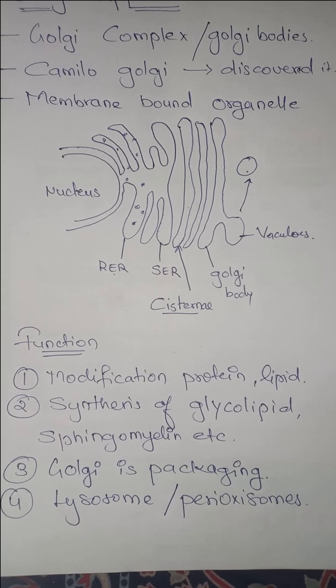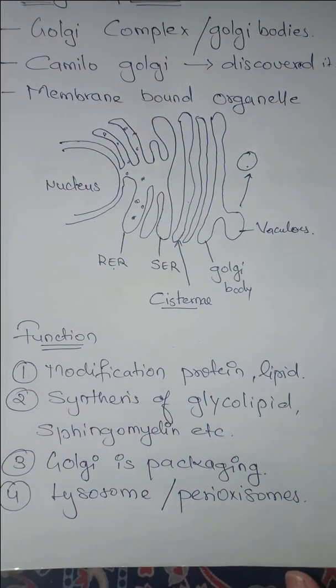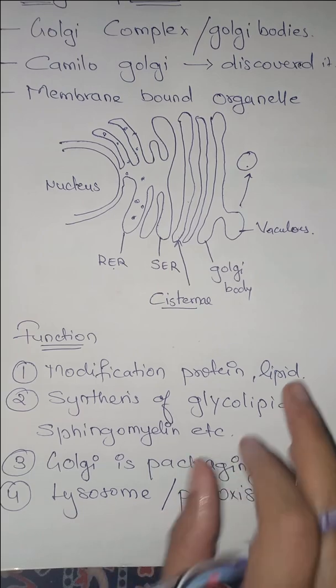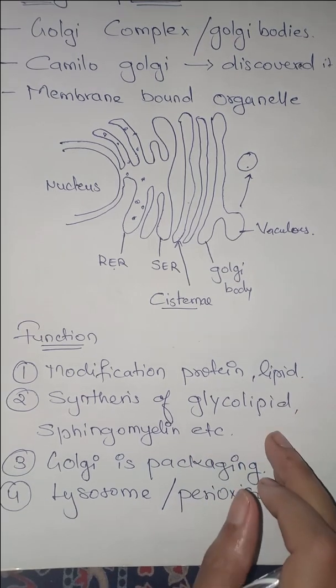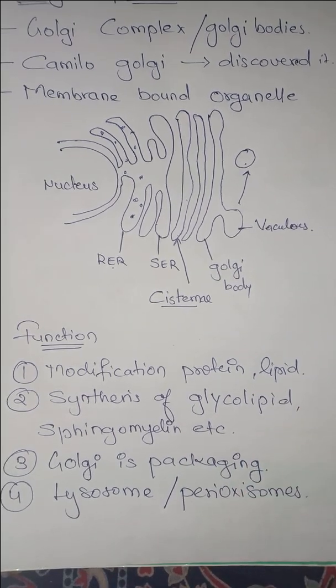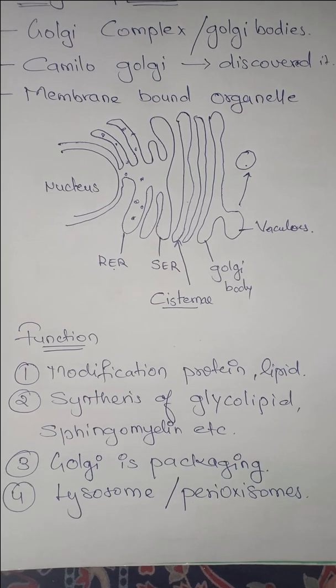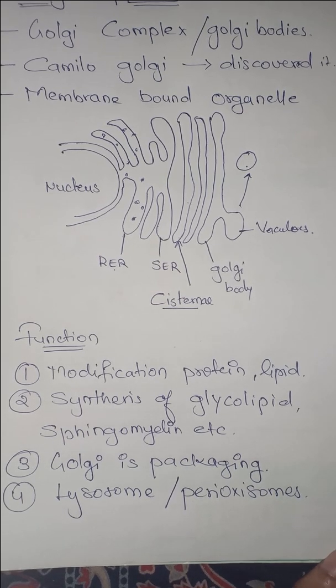So the most important thing in this whole organelle is its function: the function of packaging, the function of modification, and the synthesis of glycolipids. That's all regarding the structure of the Golgi apparatus. And if you have any doubt, you can just let me know in the comments.